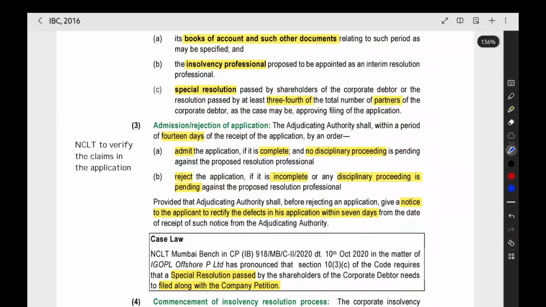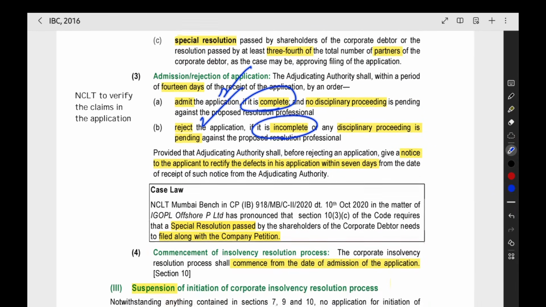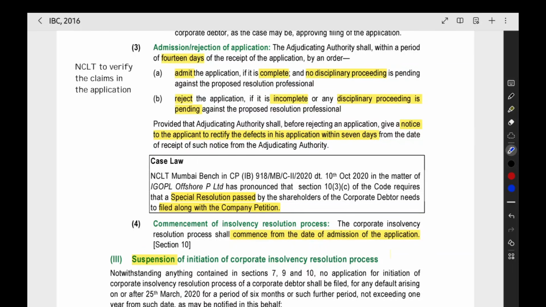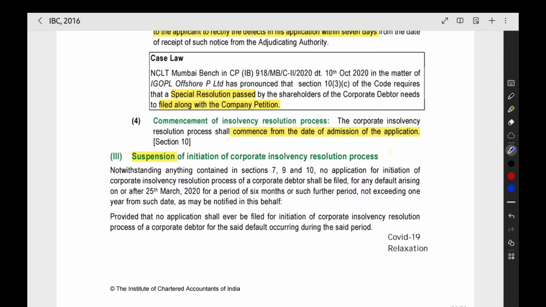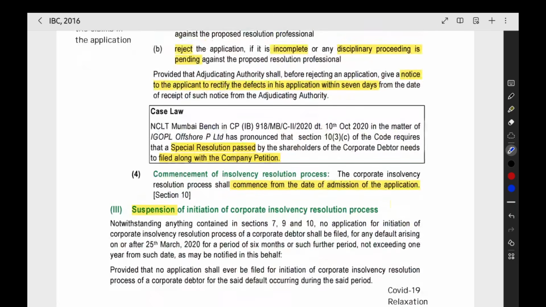Now the NCLT will verify the application, and if it is complete, they will admit it. If it is incomplete, they will reject it. But before rejecting the application, they should give a notice to the applicant to rectify the defect within 7 days. So if there is any defect in the application, they should give 7 days' time to the applicant to rectify the defect. Now when the NCLT admits the application, the insolvency resolution process will start.